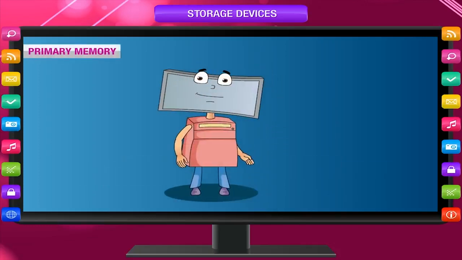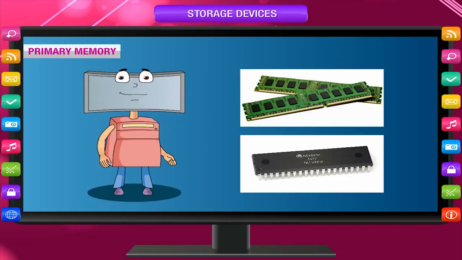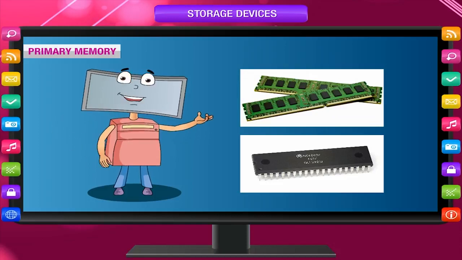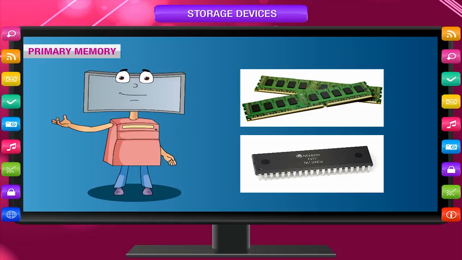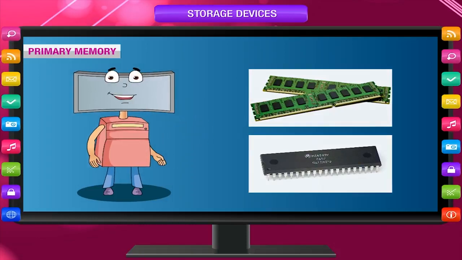Primary memory. Every computer comes with a certain amount of primary memory, or main memory. This memory is limited, and information stored in this memory gets erased when you turn off the computer. This is internal memory that is constantly overwritten with new data and programs for quick access. It provides temporary storage of small-sized data.